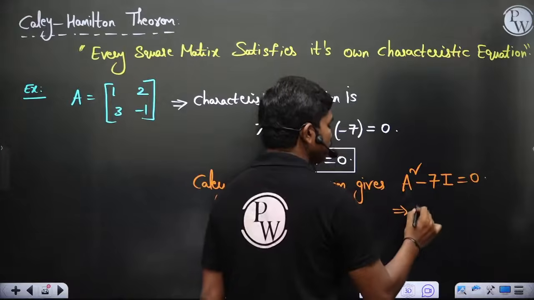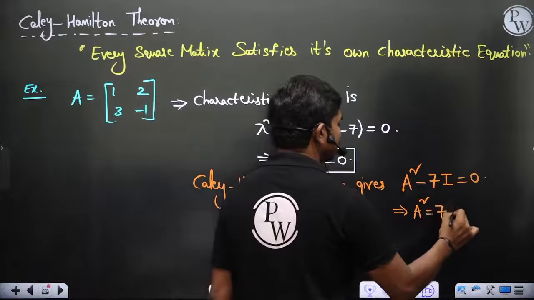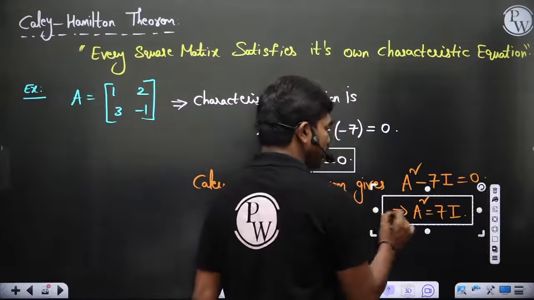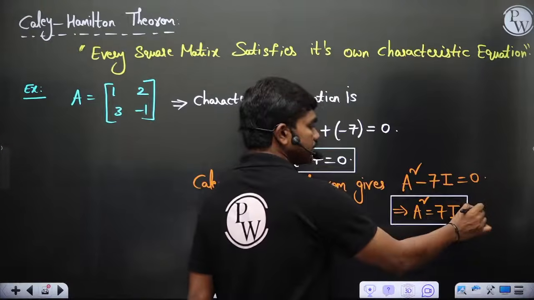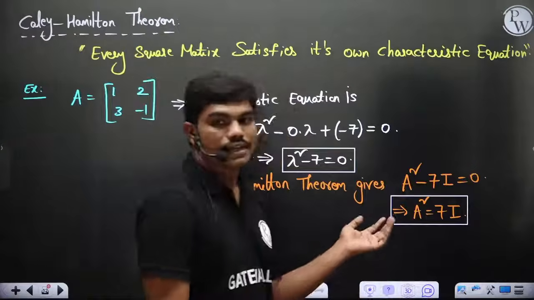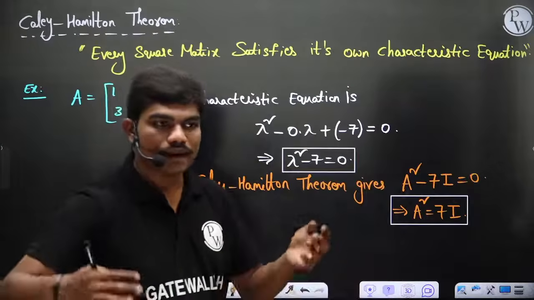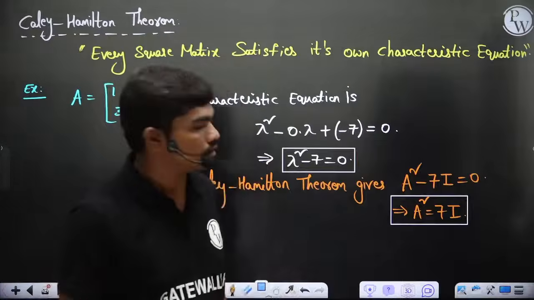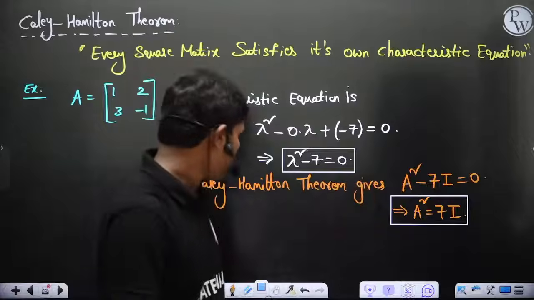So ultimately A square is equal to 7 times I. Without actually calculating A square, you can tell its value. Similarly you can tell about higher powers of A in general if you know the Cayley-Hamilton theorem, and many times in matrices with large sizes you can calculate the inverse very easily without doing a lot of work. See how you can do that.